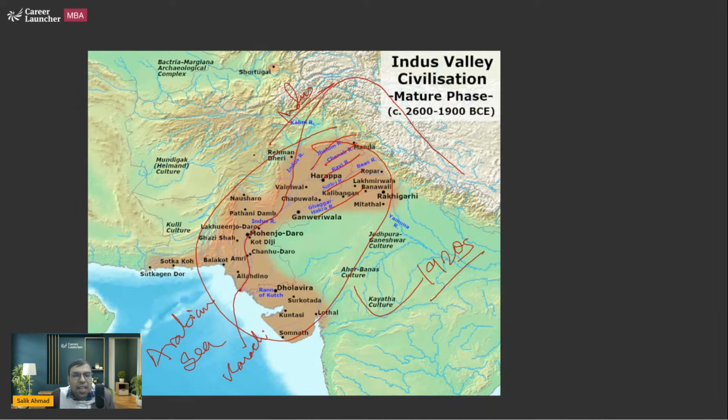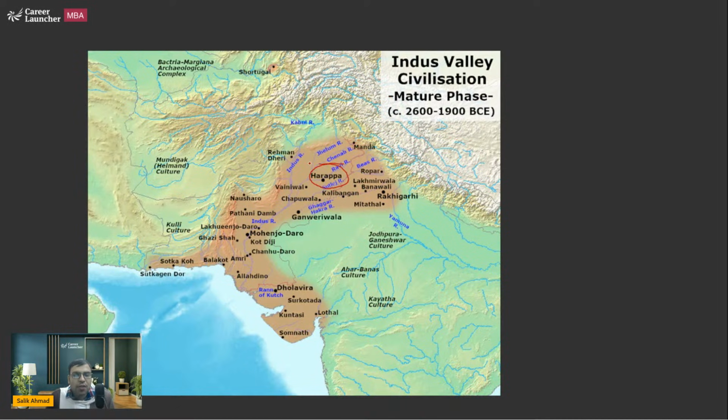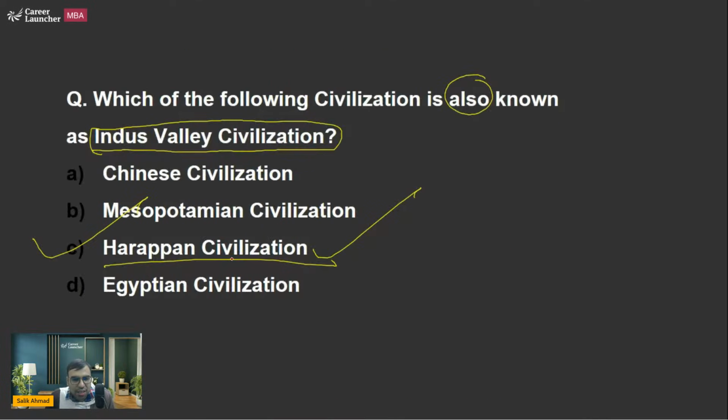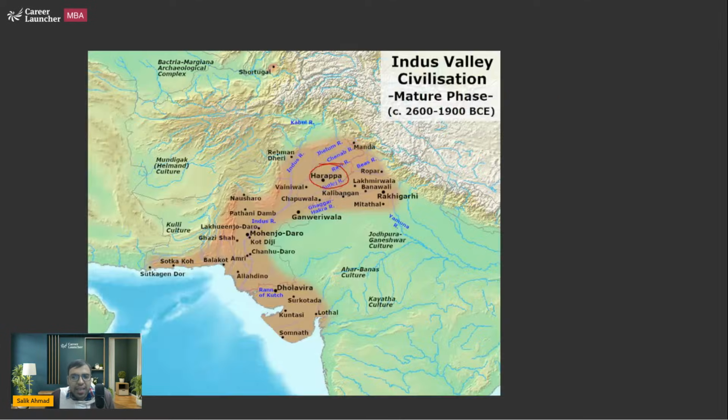The first city that was found was Harappa, which is on the bank of the Ravi River, one of the tributaries of the Indus River. Since the first city that was found was Harappa, the Indus Valley Civilization is also known as the Harappan Civilization. So that is what you should know. C is the right answer to this question.